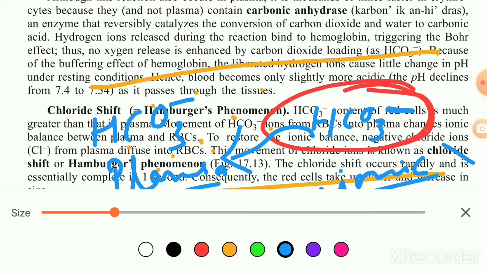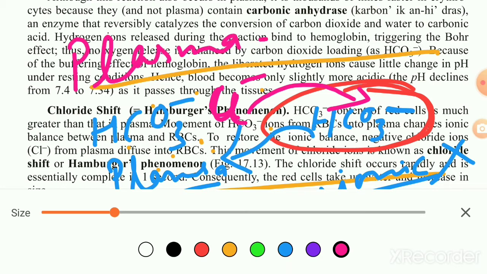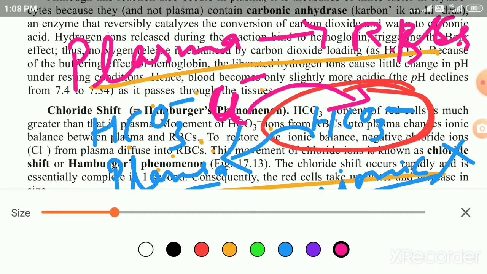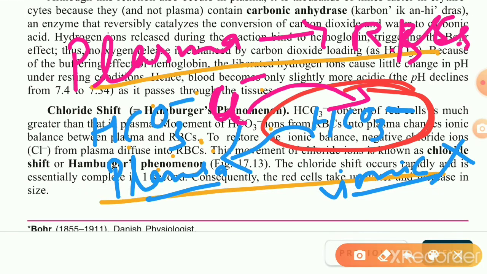In order to restore the proper ionic balance, chloride ions shift from the plasma into the RBC. So this movement of chloride ion from plasma inside the RBC is known as chloride shift, or it is also called Hamburger phenomenon. So that's all for this particular topic.